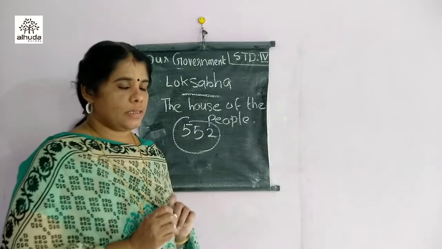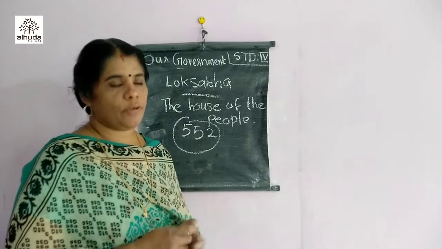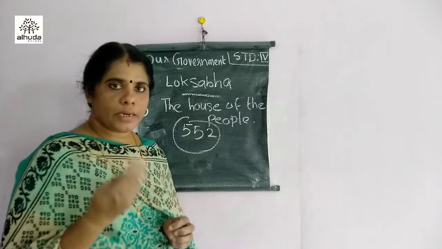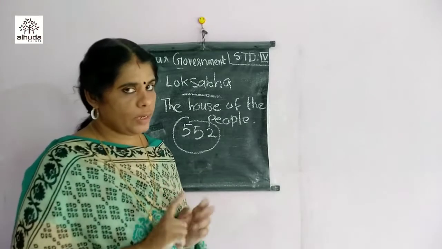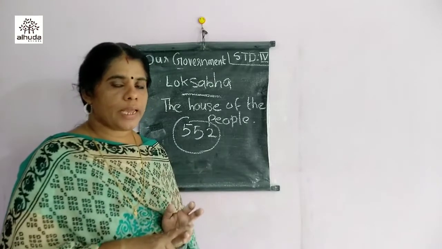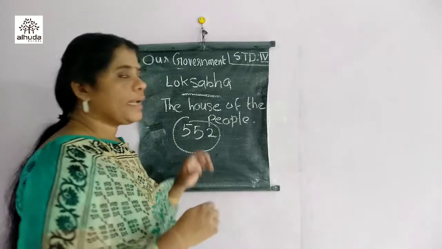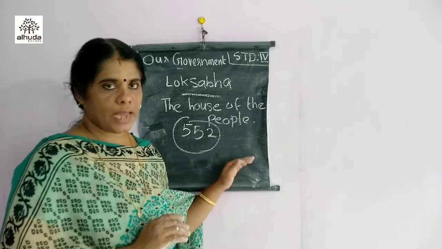Another one is that the age should be above 25 years. If you want to participate in an election as a candidate, you should be a citizen of India and above the age of 25. Understood? That type of people only can stand in the election as a candidate.